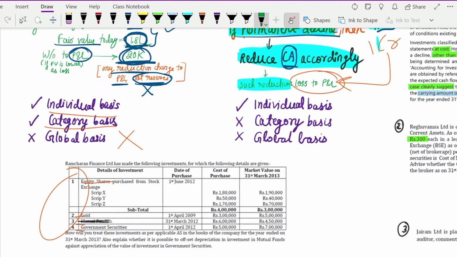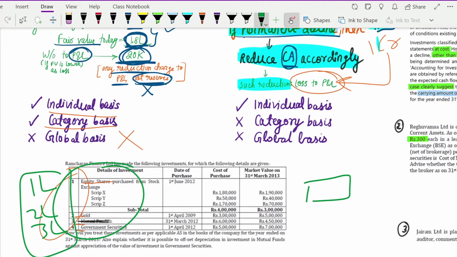Now, when you are going to see cost or fair value, whichever is lower, you should not take the total value of equity shares, gold and government securities together. Suppose your equity shares are 1 lakh, your gold is 2 lakh and your government security is 3 lakh. So totally how much is the cost? 6 lakh.